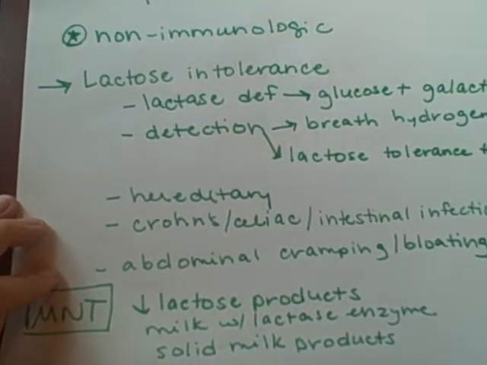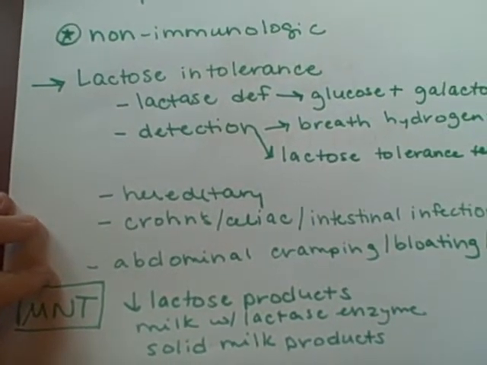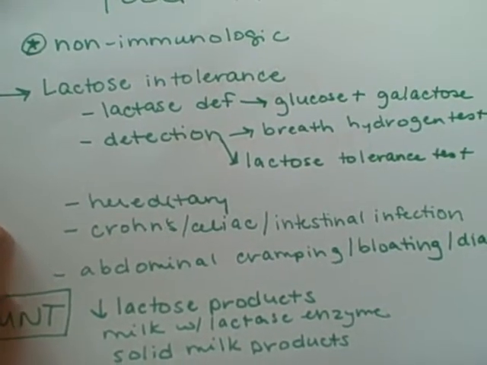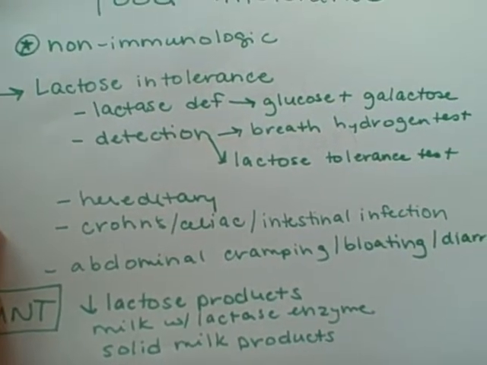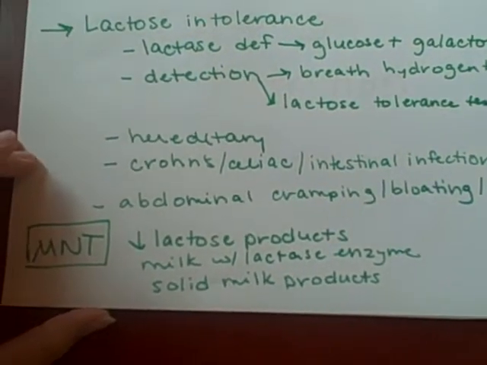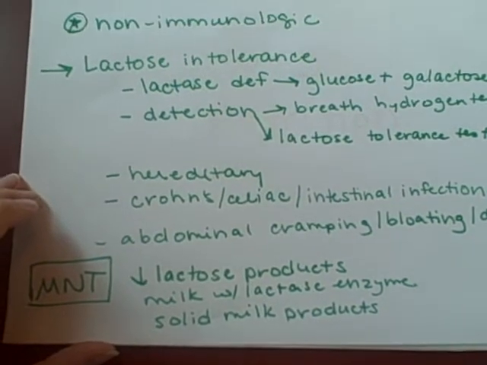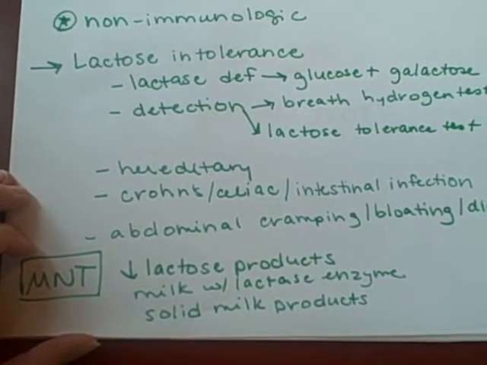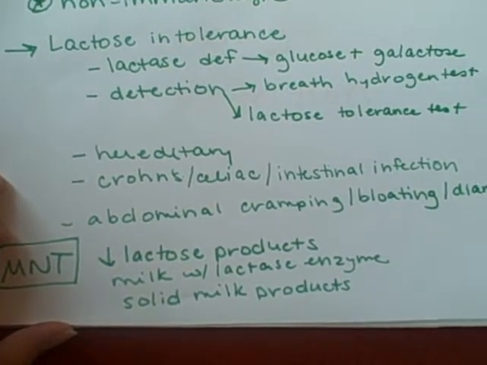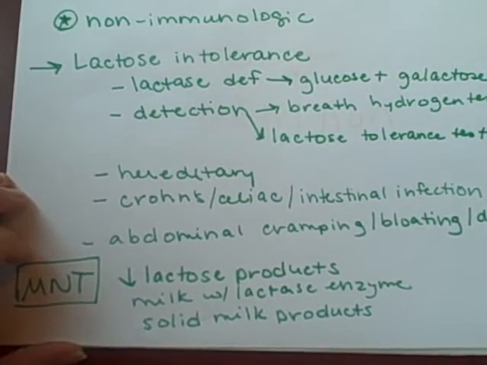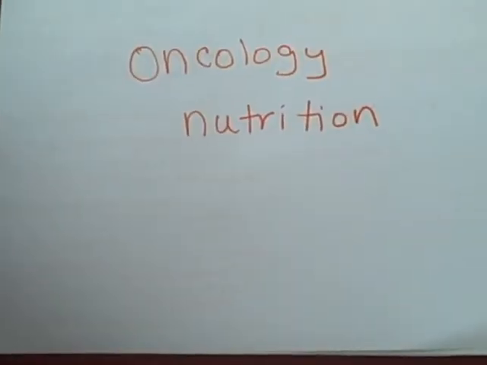Lactose intolerance is from heredity or from Crohn's, celiac, or an intestinal infection, which would be secondary. The symptoms are abdominal cramping, bloating, and diarrhea. The MNT is to avoid lactose products such as milk and yogurt, or purchase milk with a lactase enzyme, and solid milk products are usually okay, such as cheese.